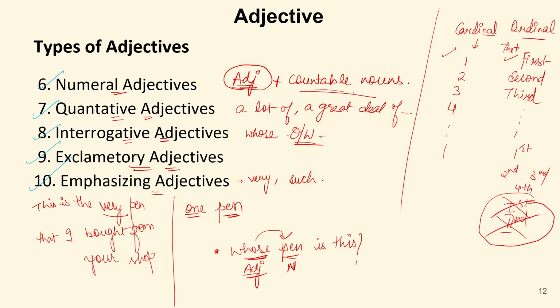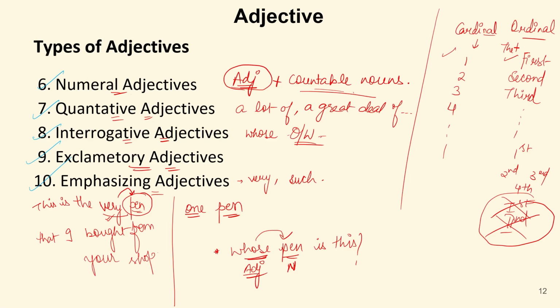In fact, we are using this word very to emphasize this pen, to state that this is the same pen. It is emphasizing that this is the pen only which we are talking about. It means this is the only pen, this is the very pen, this is the same pen. So here the word very is used to emphasize this noun, so this is called an emphasizing adjective. Here very doesn't mean the quantity of something, like we say very good. Here very means something else.